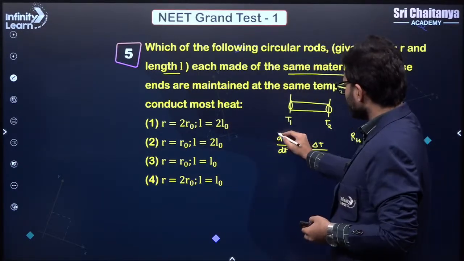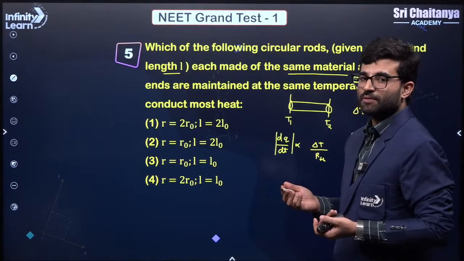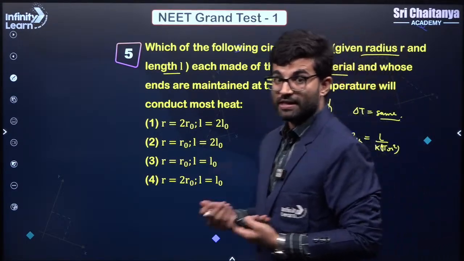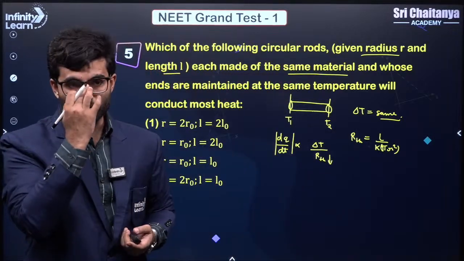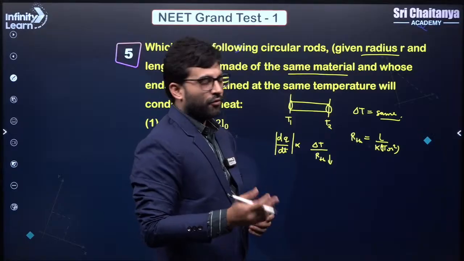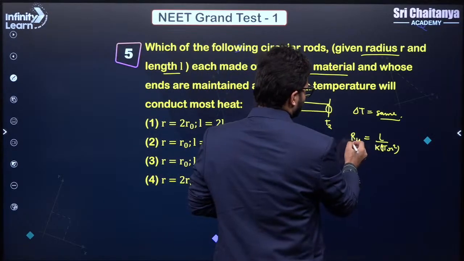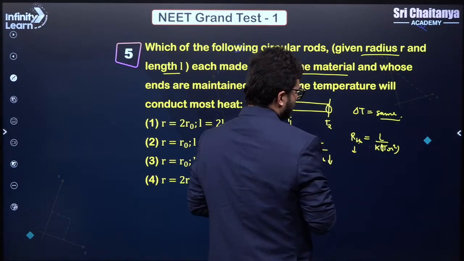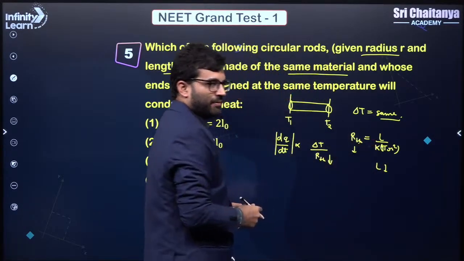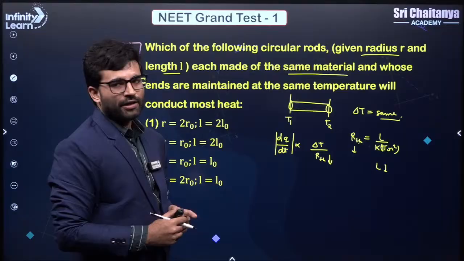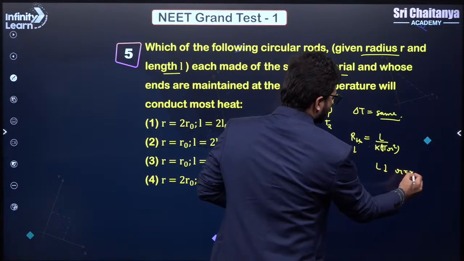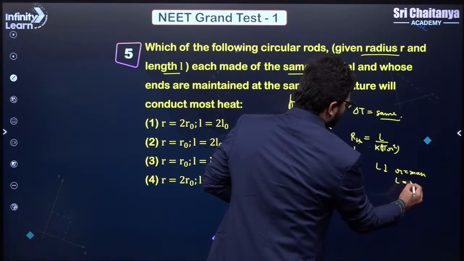We know that the rate of conduction would be maximum for a rod which has the least thermal resistance. That comes from the same analogy of electricity, right? So if I want to have the least R_th, what should I have? I should have minimum L, so the length should be minimum, and R should be maximum because it is in the denominator. So R should be maximum and L should be minimum.